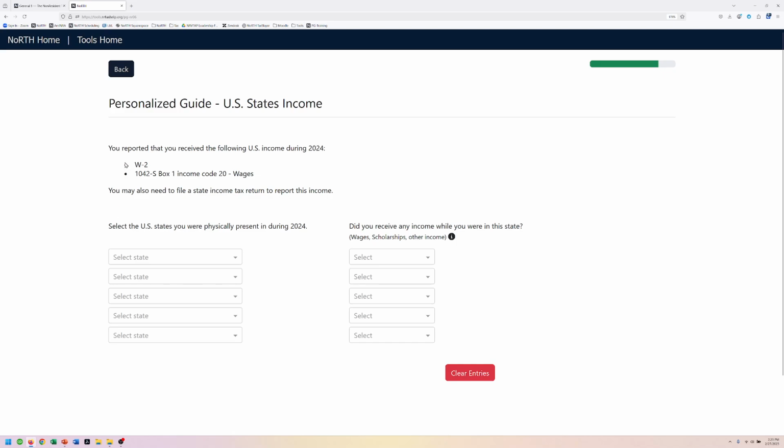All right. Now we need to know where she was, right? We have guides for some of the states. We need to know if we should give her one of those guides. And she was going to be in Minnesota all of last year. If she was in multiple states, she could select those.